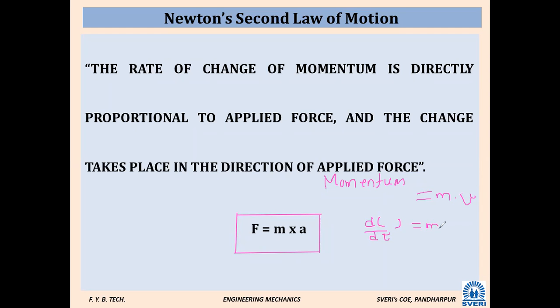Momentum is equal to m into v. d by dt of momentum is equal to m into d by dt of v. This entire term is equal to F. F is equal to m into a. You can write this one. Have you written?